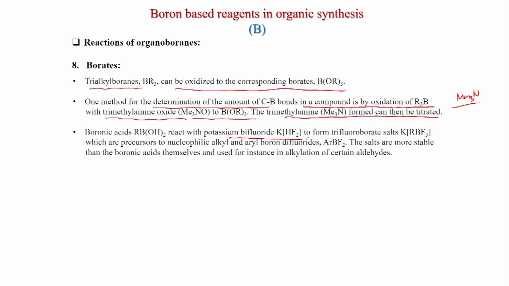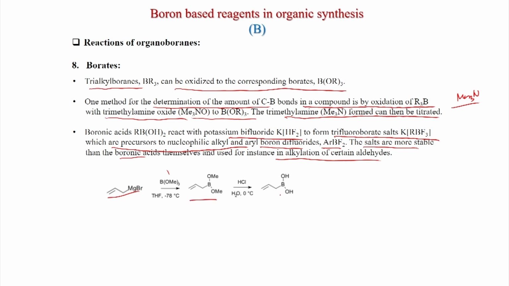Boronic acid reacts with potassium hydrogen difluoride, KHF2, to form trifluoroborate salts, which are precursors to nucleophilic alkyl and aryl boron difluorides, RBF2. The salts are more stable than the boronic acids themselves and are used for instance in alkylation of certain aldehydes. Like this one, when it is used with trimethoxy borate, you get this allyl boronate species. After HCl treatment, you get the allyl boronic acid, and after treatment with KHF2, three fluorines come to the boron, and this product is stable.